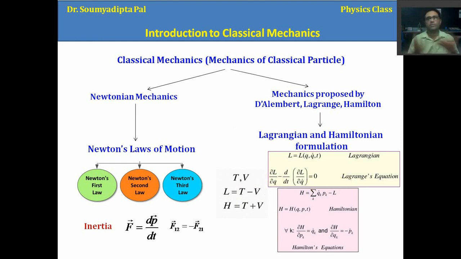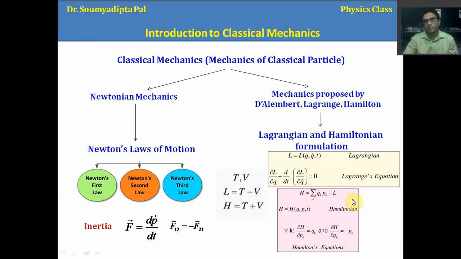The force is applied on the system, or there are internal forces, that's why the particles are moving in some particular way. So if we measure only the kinetic energy and the potential energy, write down the Lagrangian, and solve this equation, we can understand the position, that is, the state of the particle: position and momentum.